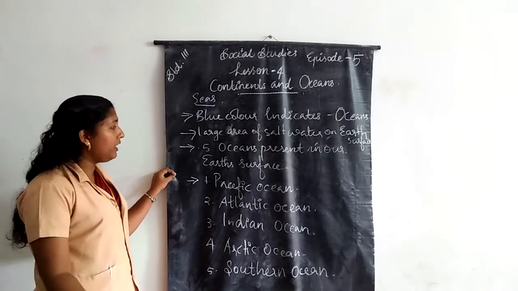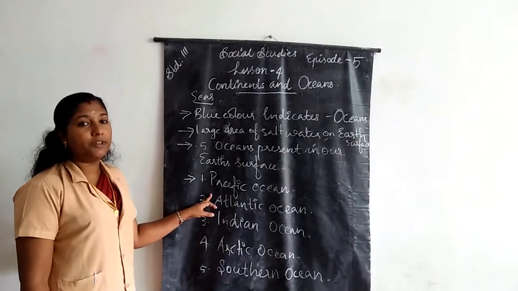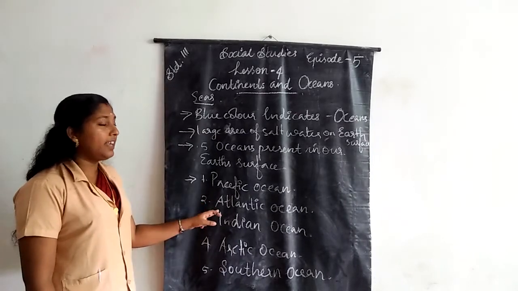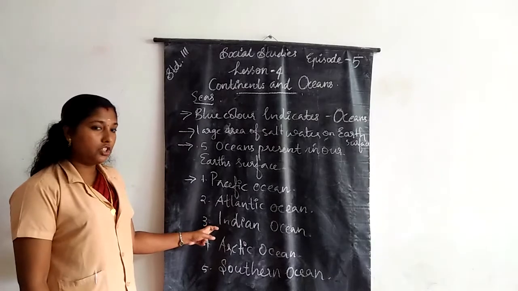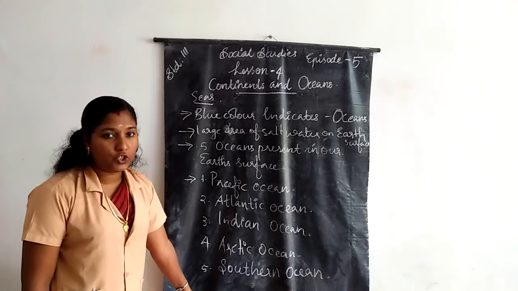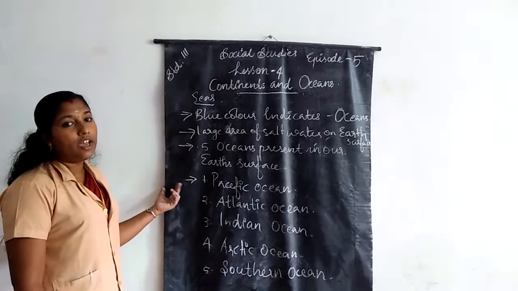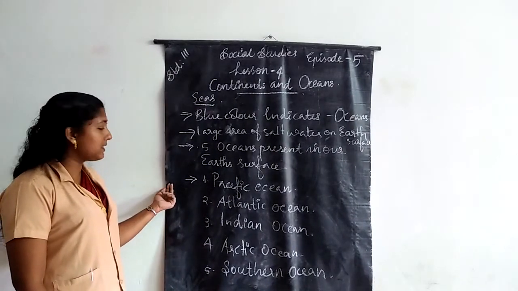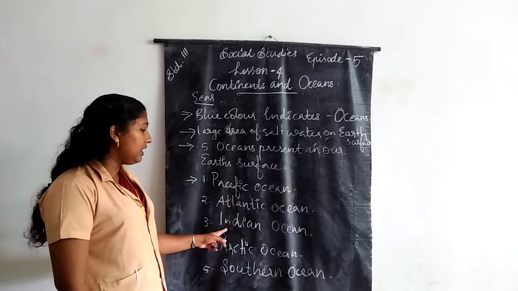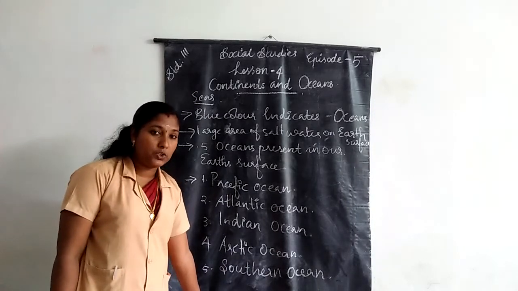How many oceans are present on the Earth's surface? There are 5 oceans present on the Earth's surface. Which are they? Pacific Ocean, Atlantic Ocean, Indian Ocean, Arctic Ocean, and the fifth one is Southern Ocean. Once again, which are the 5 oceans? Pacific Ocean, Atlantic Ocean, Indian Ocean, Arctic Ocean, and Southern Ocean.